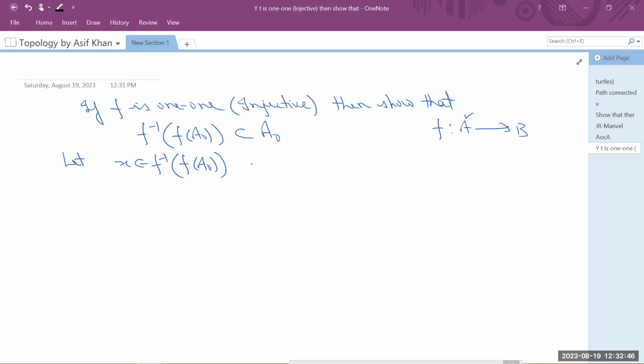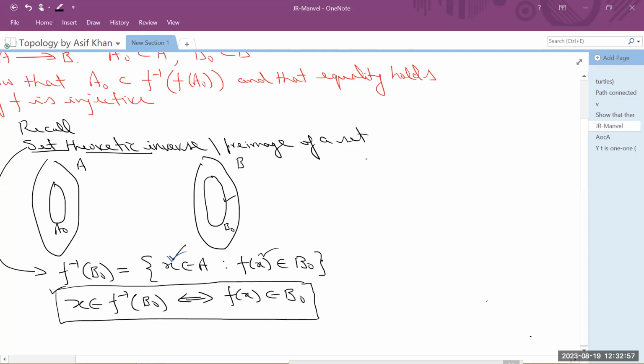So from here I can write that. Now use the definition of set theoretic inverse. Whenever x belongs to f inverse f of a naught, just use the definition, that whenever x belongs to f inverse b naught, I can always write it as f of x belongs to b naught.